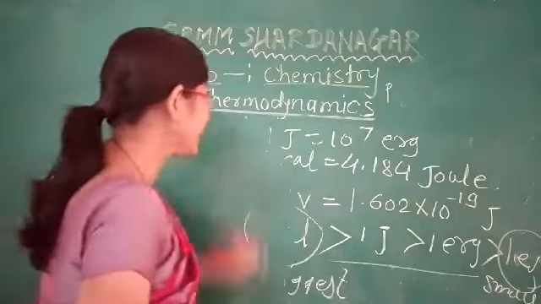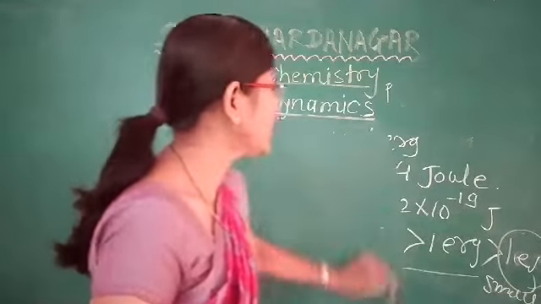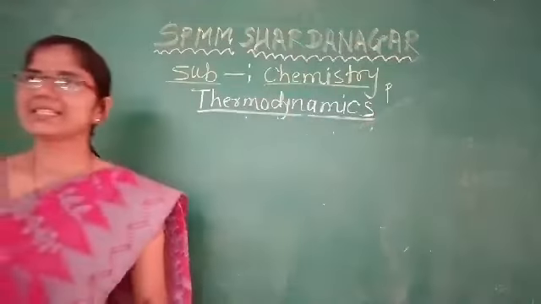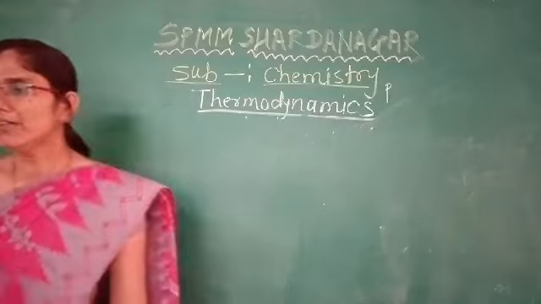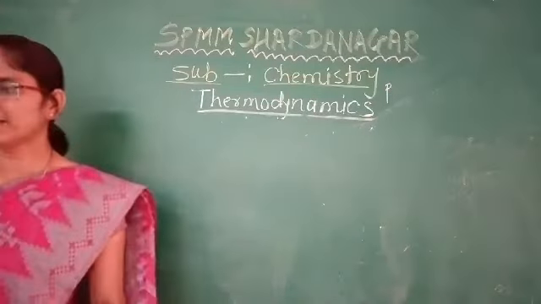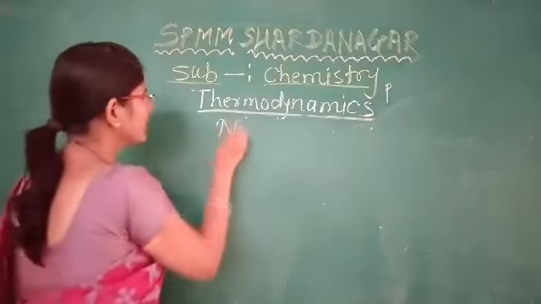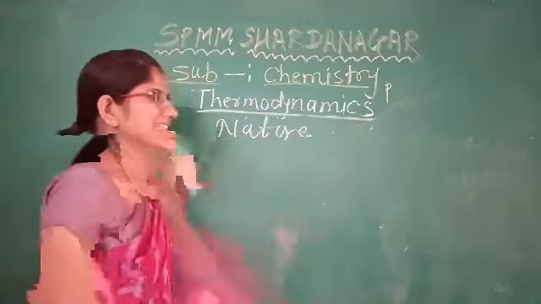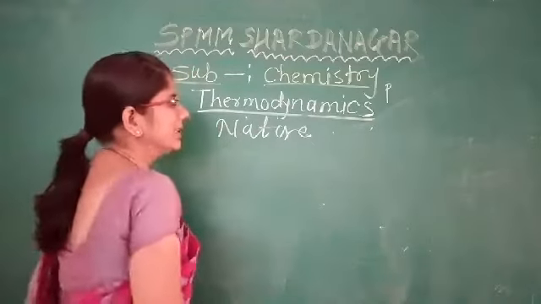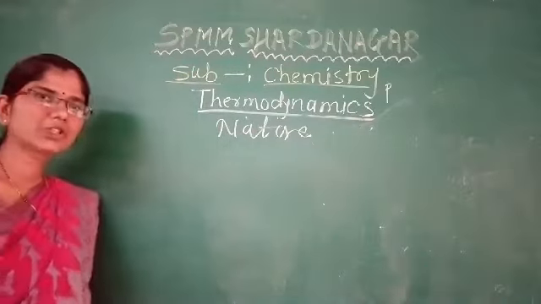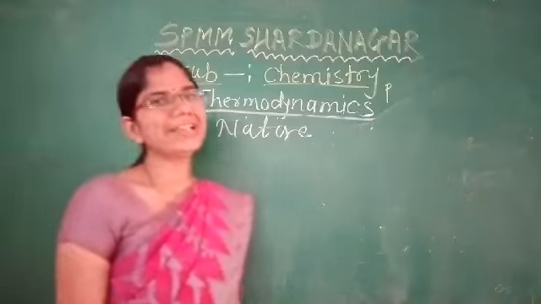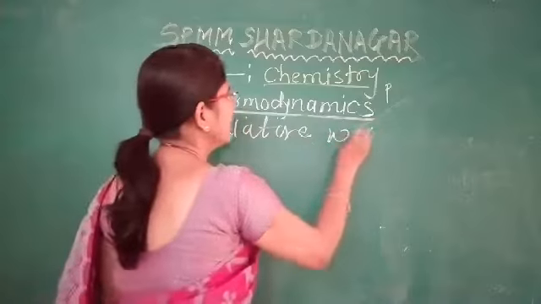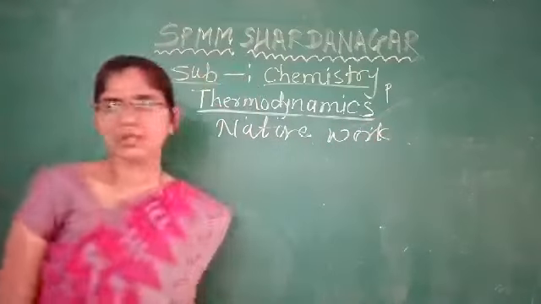Second, energy is also transferred in the form of work. Here we have firstly seen the nature of heat. That is, heat is a random form of energy. It flows from one system to another system due to a temperature difference. The second form of energy is work.